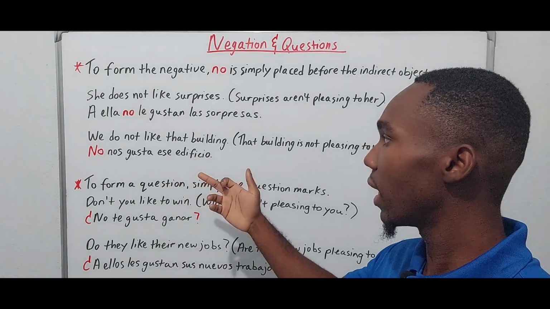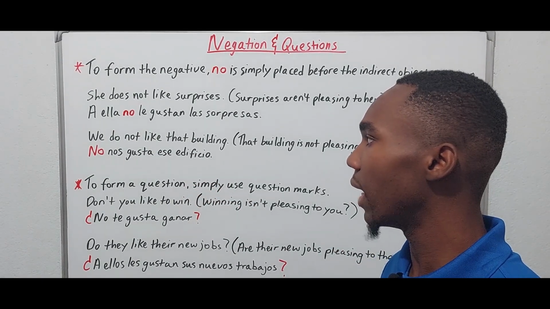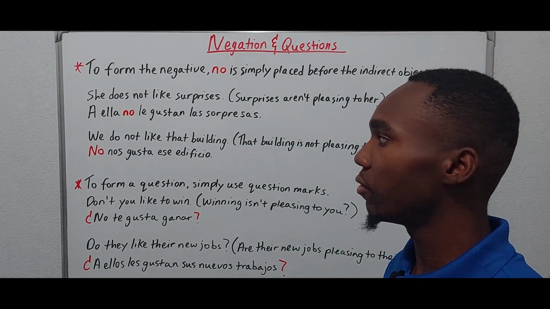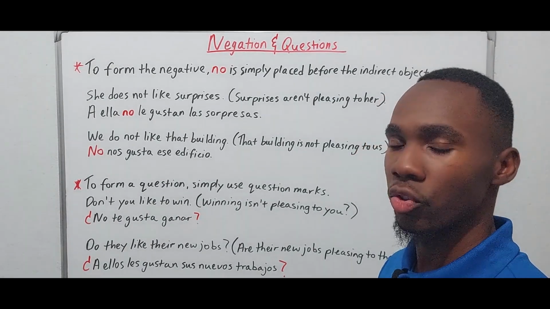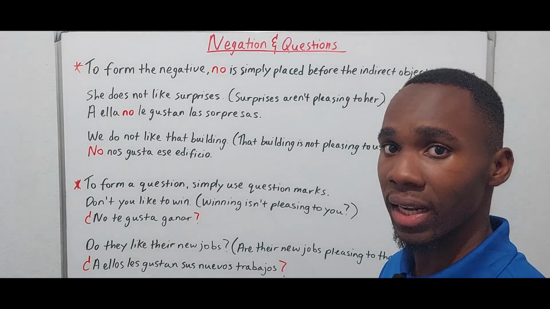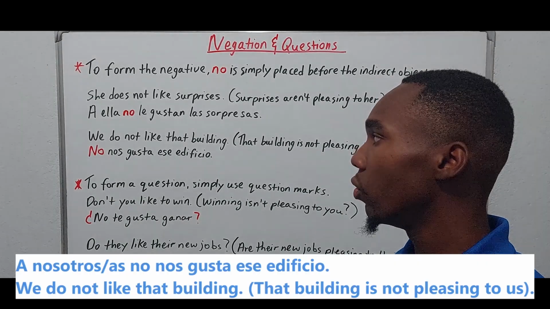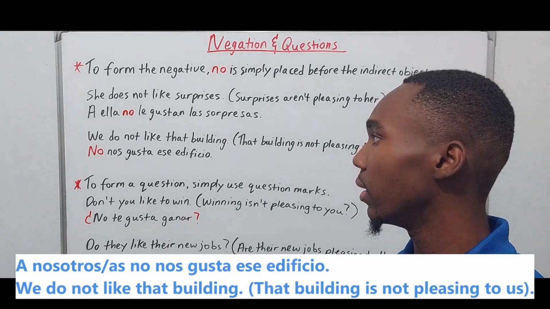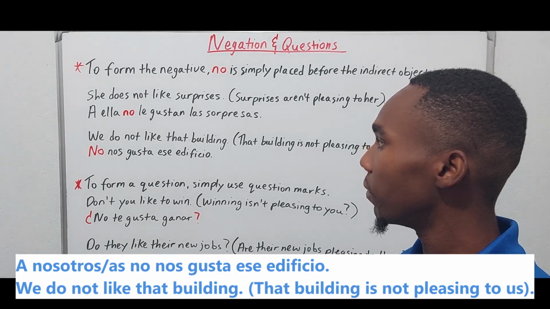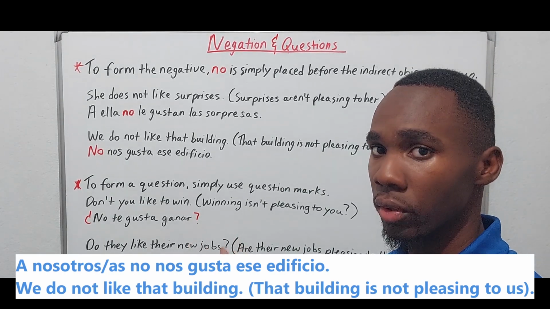No nos gusta ese edificio. We do not like that building. Okay? If we use the prepositional phrase, we would just say a nosotros, right? Or a nosotras, if we're talking about women. No nos gusta ese edificio. Simple. So we just put the no before the indirect object pronoun, right?